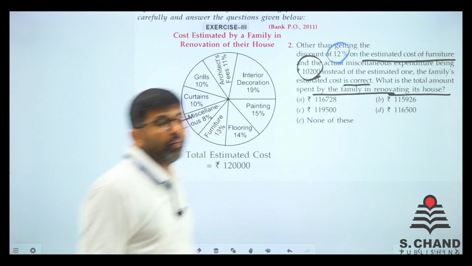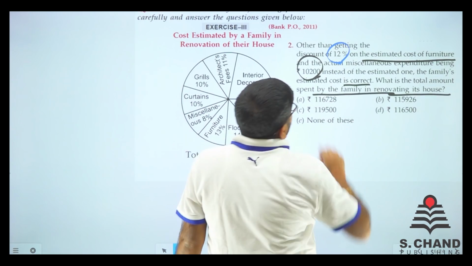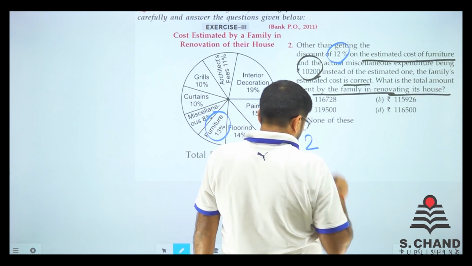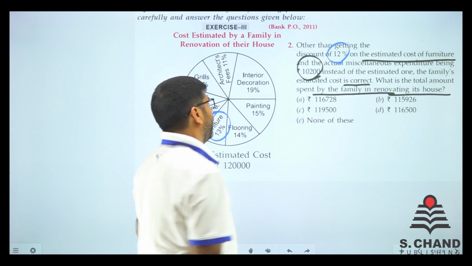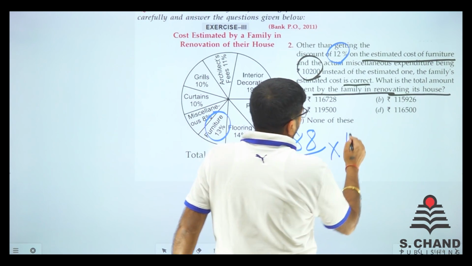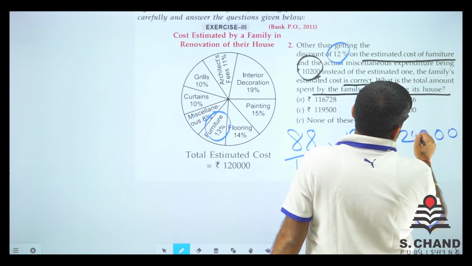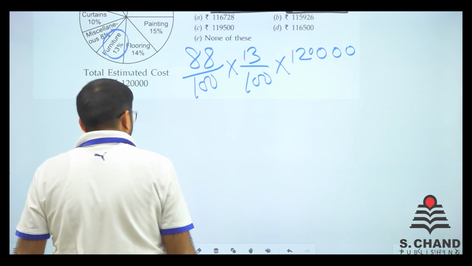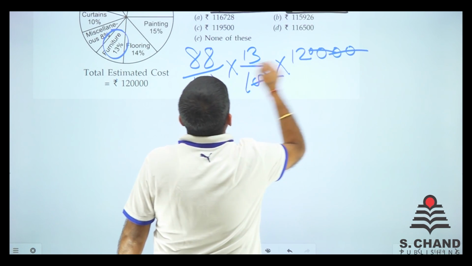So you need to find what is the actual cost, right? Get a 12% discount on furniture. If it is a 12% discount, that is 100 minus 12, that is 88. So 88 by 100 into this 13% into this 1,20,000. Let's find this out first. 2 zeros gone and 2 zeros gone.